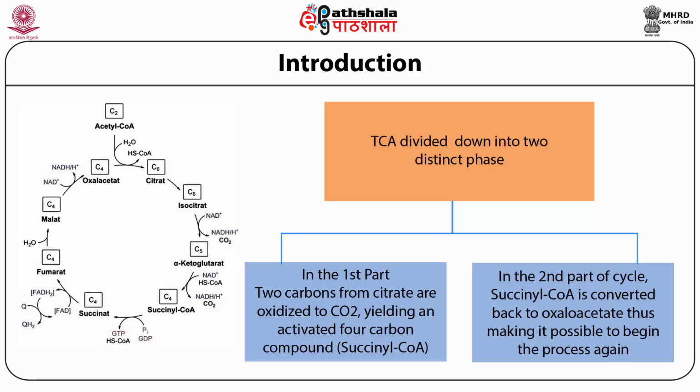Interestingly, the results of isotope labeling studies reveal that the two carbon atoms that enter each cycle are not the ones that leave. 4 pairs of hydrogen atoms leave the cycle in 4 oxidation reactions. 2 molecules of NADH are reduced in the oxidative decarboxylation of isocitrate and alpha-ketoglutarate.